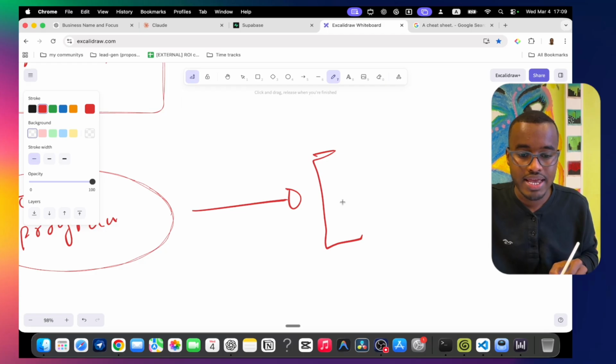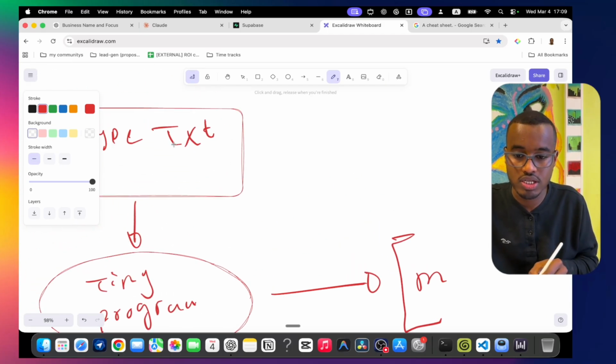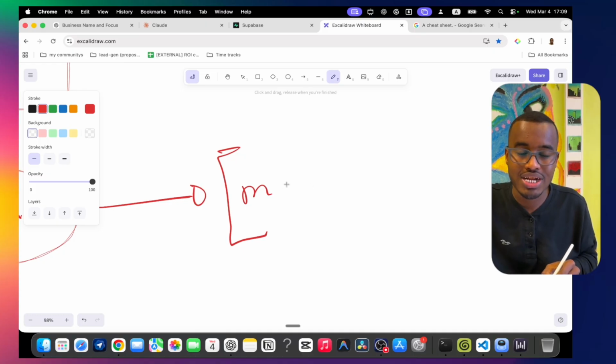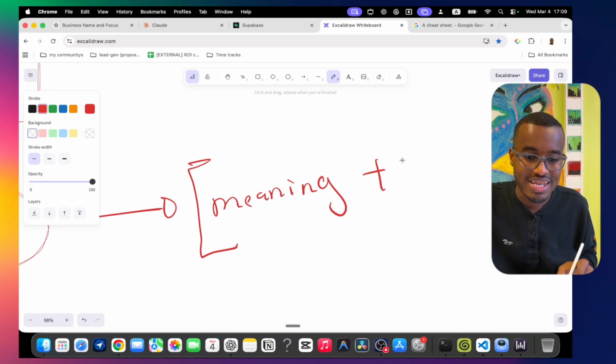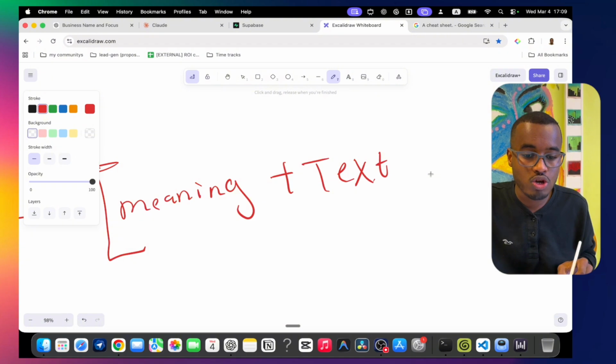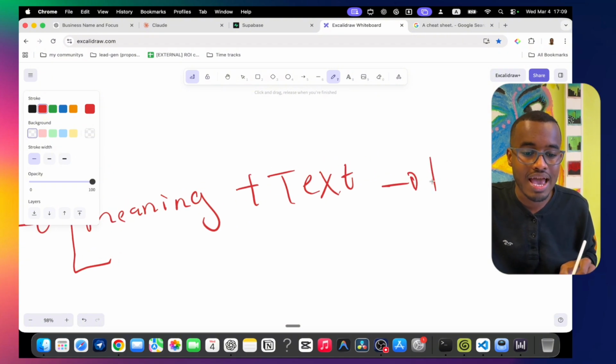First, it takes the text we typed here and tries to capture its meaning. Also, it's going to save the text, and the place where it saves those texts will be a database.